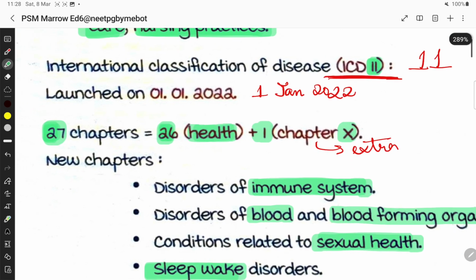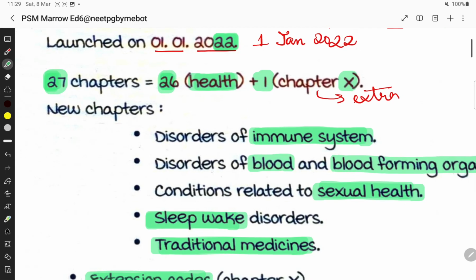Now the latest ICD is ICD-11, International Classification of Disease. It is the updated version of ICD-10. इसके पहले ICD-10 था. Now the latest one is ICD-11. ICD-11 was launched on 1st January 2022.